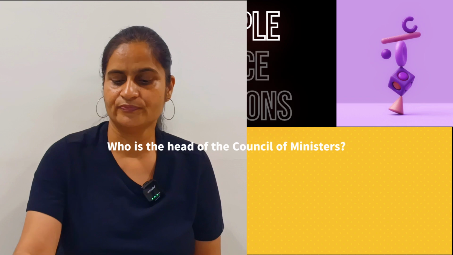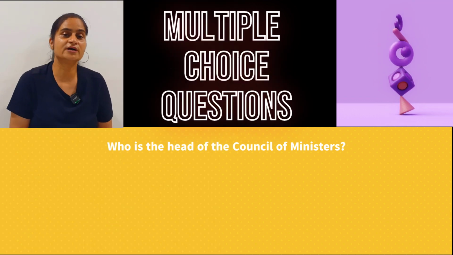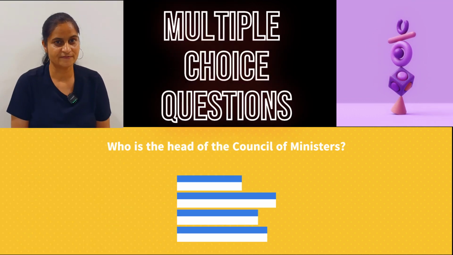Hello students, today we will revise the third chapter of civics, that is Prime Minister and the Council of Ministers. So here we are again going to practice the MCQs and application based questions as well. Okay, so let's start. The first question, who is the head of the Council of Ministers?